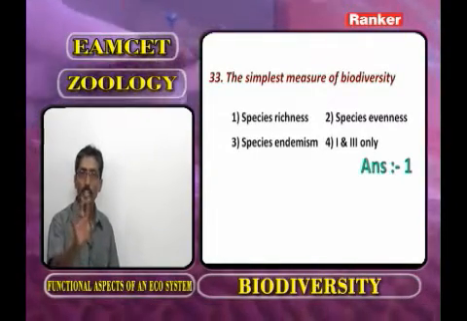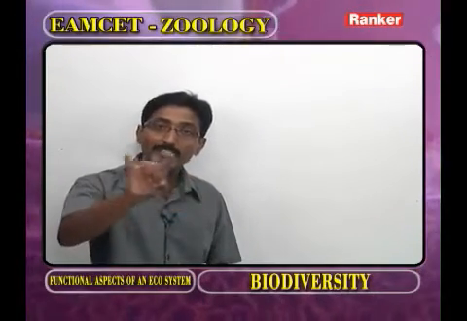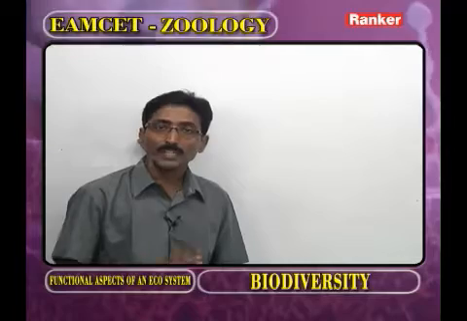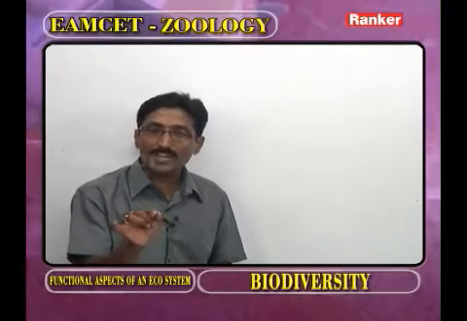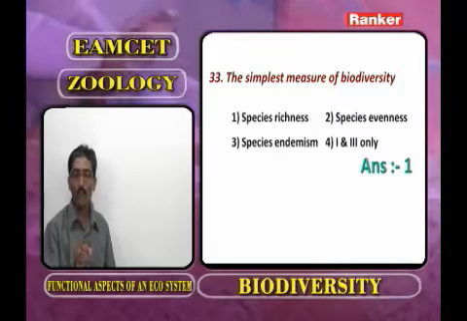For example, in New Zealand, kiwi is present. In New Zealand, spinodon is present. That is species endemism. Now, here what is the simplest measure of biodiversity? That is species richness. Now we go for the next question.